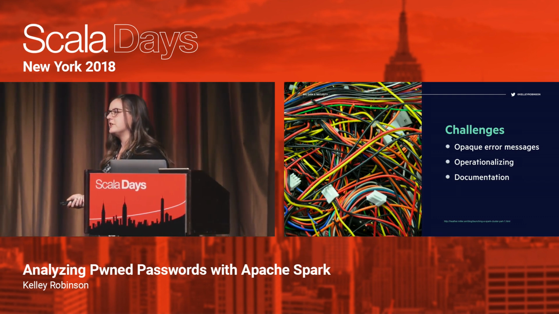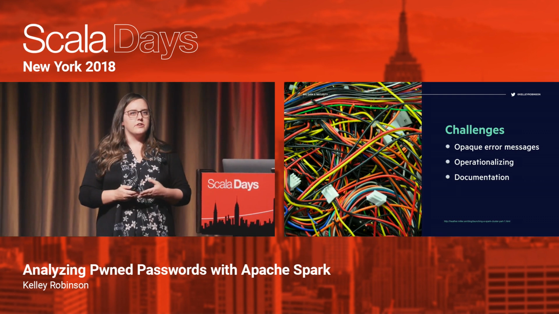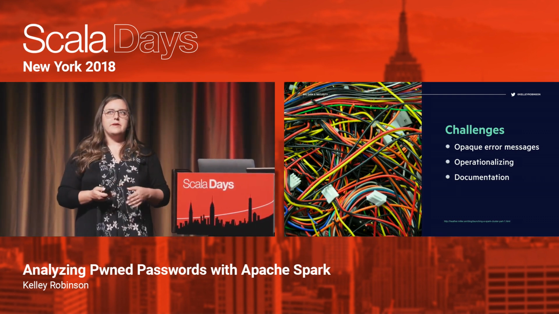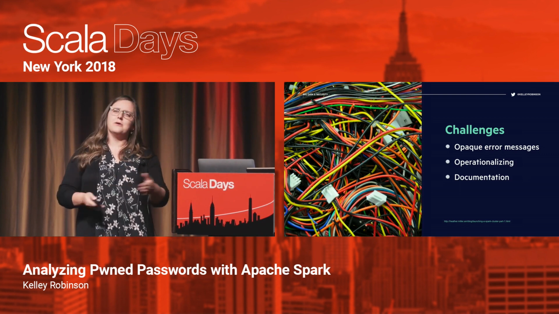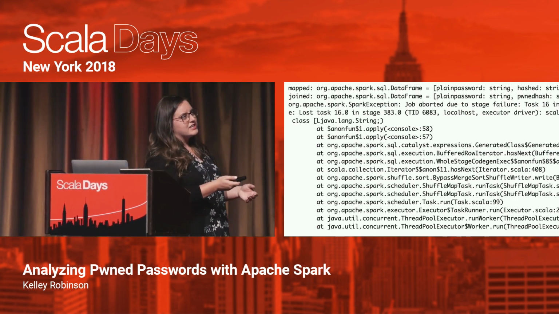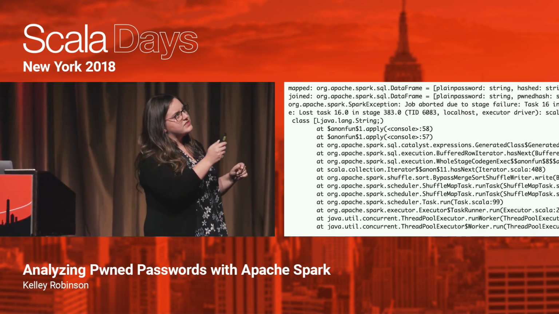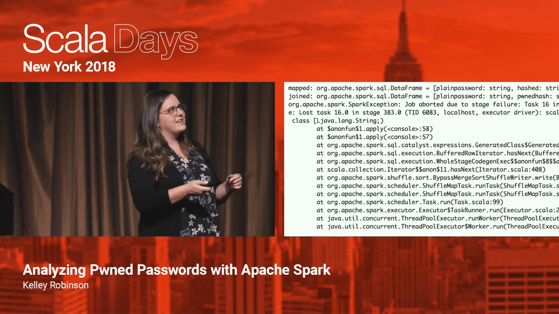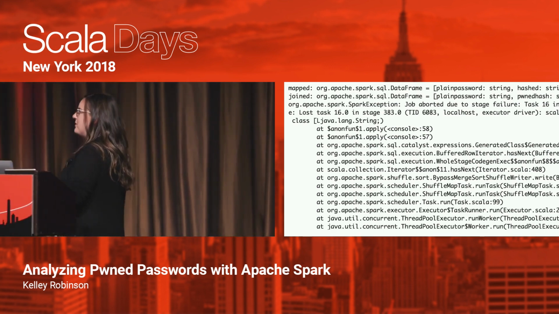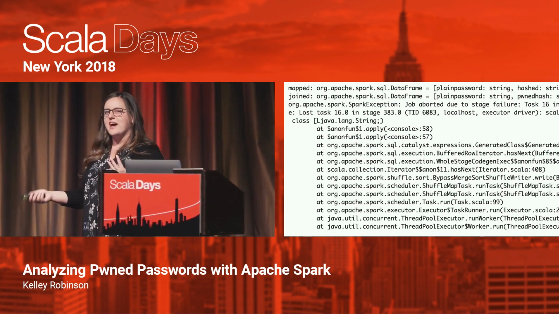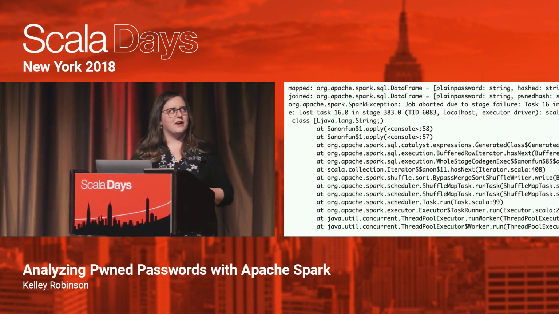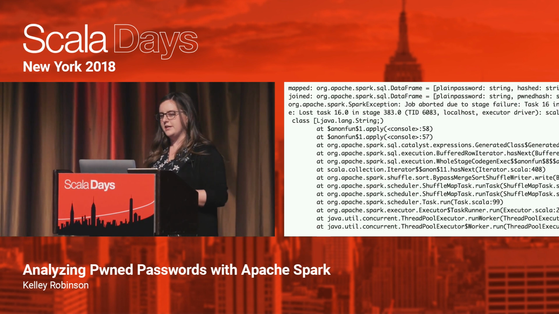And finally, the documentation could use some work. There are some documents out there that are getting updated and have a lot of maybe unofficial documentation that are still the go-to documentation now, that I'll point out. So this is an example of a stack trace. I was trying to join something, and this was just on my local machine, and there was a really long stack trace that goes on for a couple hundred lines, and it's really hard to tell what the actual problem was here. But this is an example of some of the very opaque error messages that you will see.